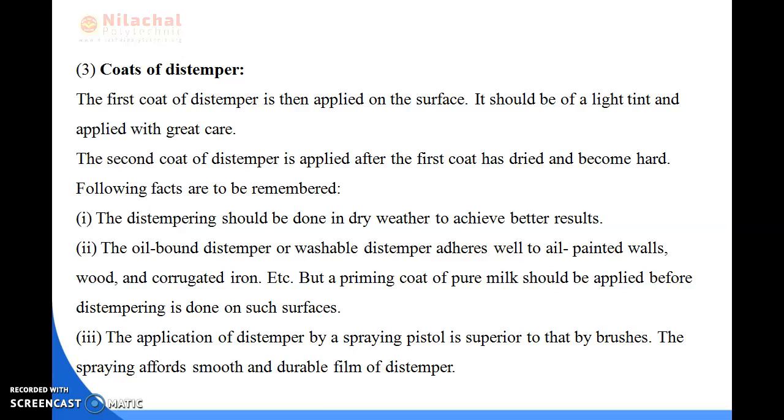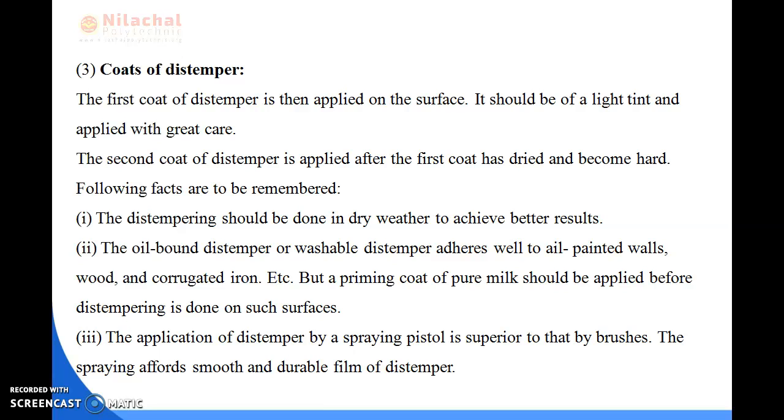So what are the coats of the distemper? There are three coats. The first coat of the distemper is then applied on the surface. It should be a light tint and applied with great care. And the second coat of distemper is applied after the first coat has dried and become hard. So what are the facts to be remembered? The distempering should be done in dry weather condition, and the oil bound distemper or washable distemper is used on oil painted walls, wood, corrugated iron, etc. So it should be remembered while putting a coat of the distemper.